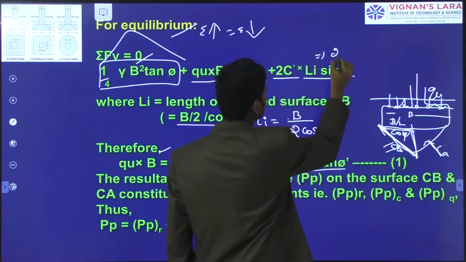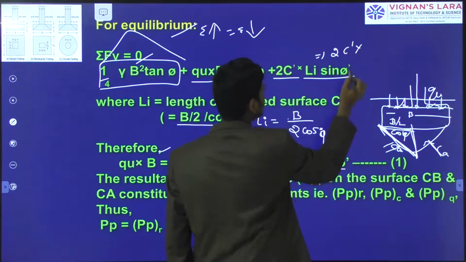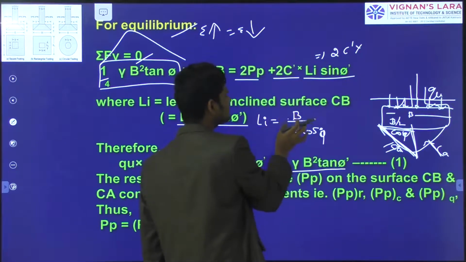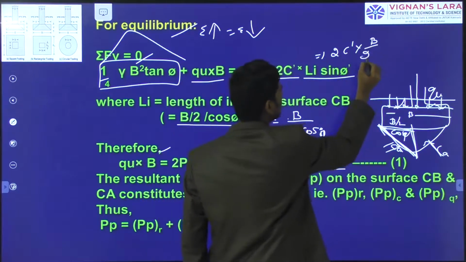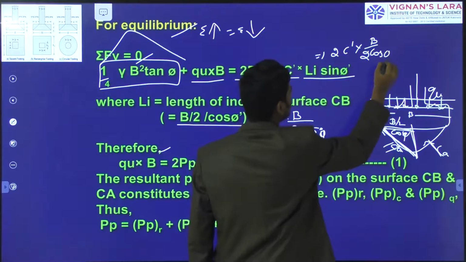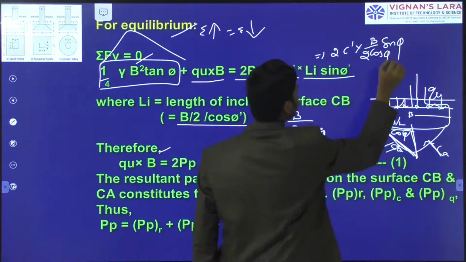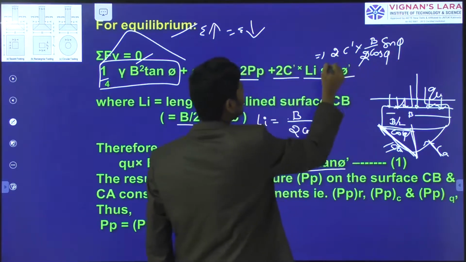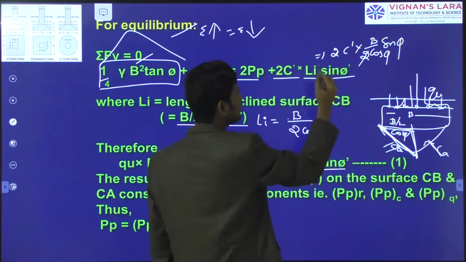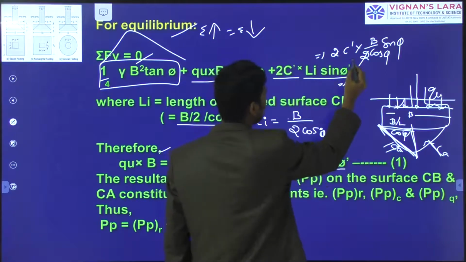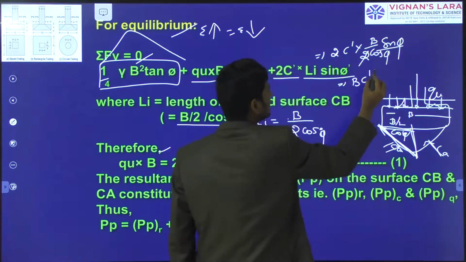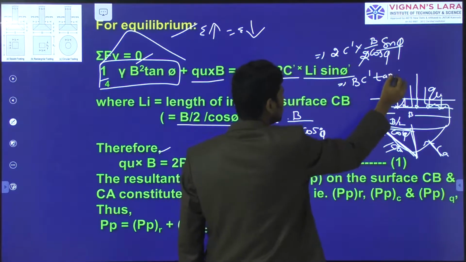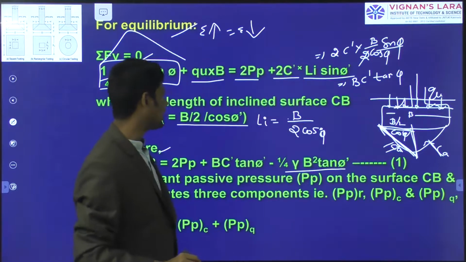If you observe here, 2 into C dash into Li, where Li is nothing but B by 2 cos phi, into sin phi. The 2 and 2 get cancelled, and next we have B C dash into sin phi divided by cos phi. That is nothing but tan phi.